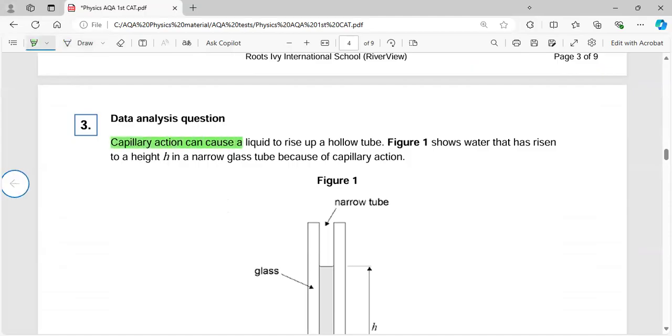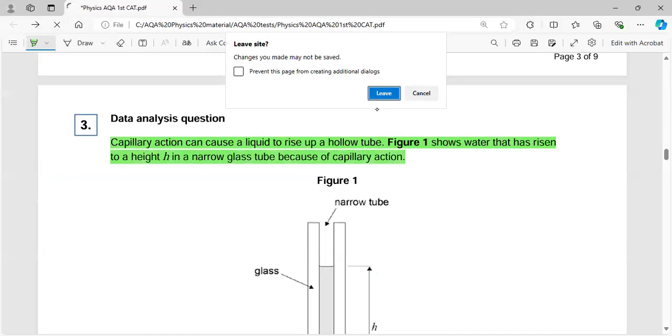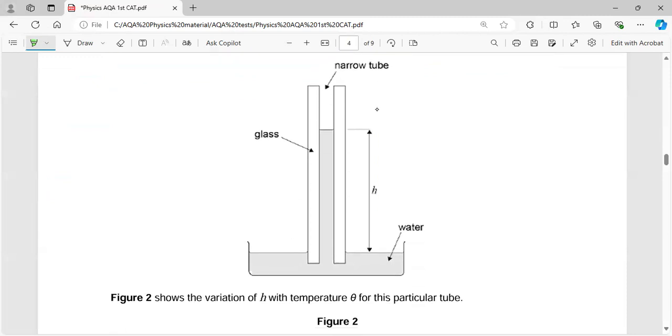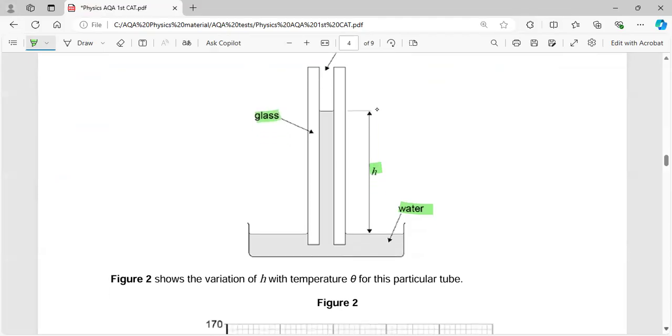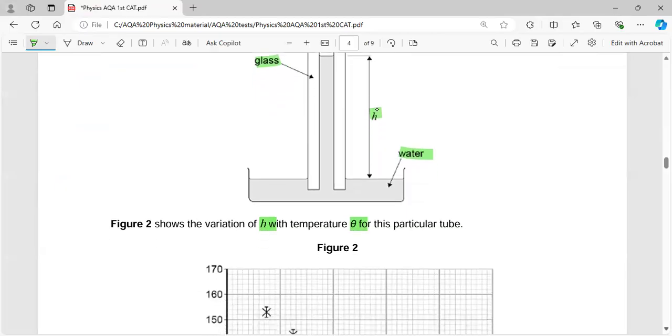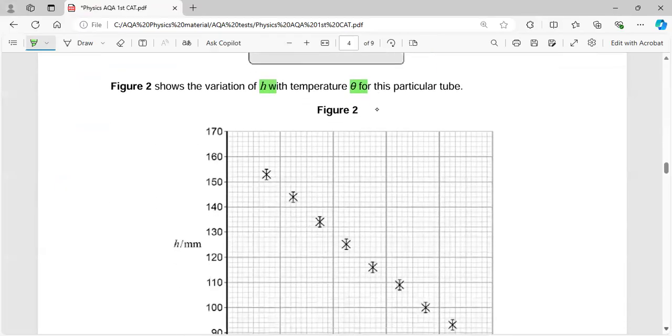So capillary action can cause a liquid to rise up a hollow tube. The figure shows the water that has risen to the height h in the narrow glass tube because of the capillary action. Okay, so this is the water. This is height h to which the water has clung through this glass tube. And they said that the graph of the height versus the temperature for this particular tube is plotted.